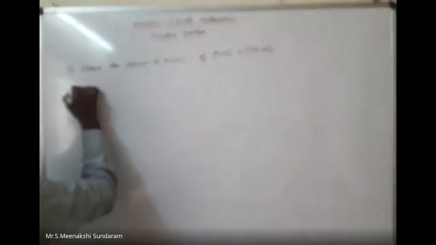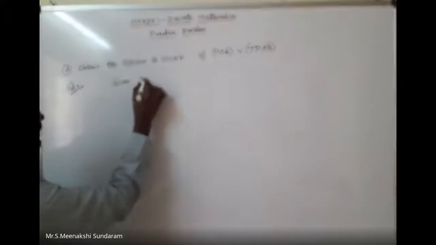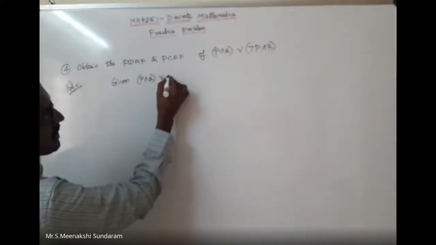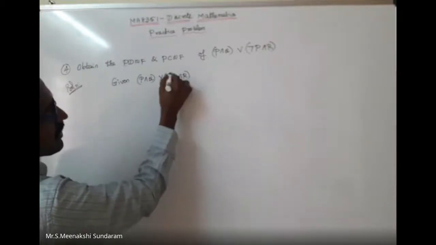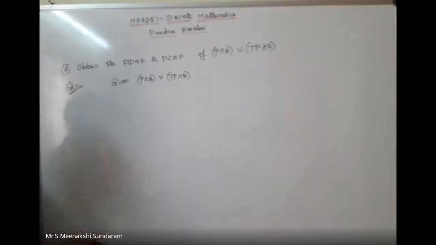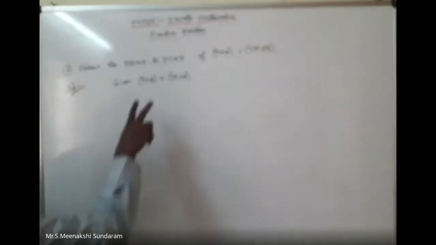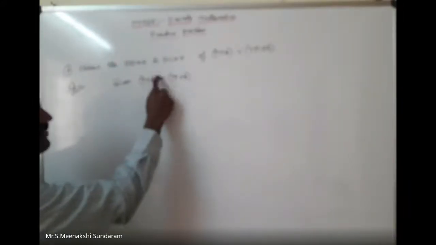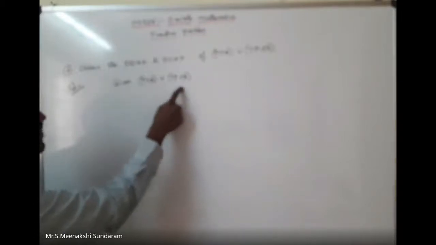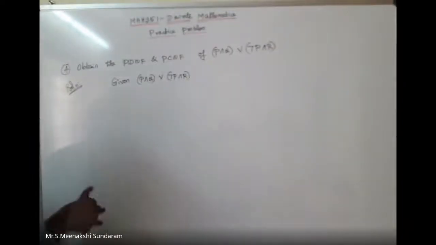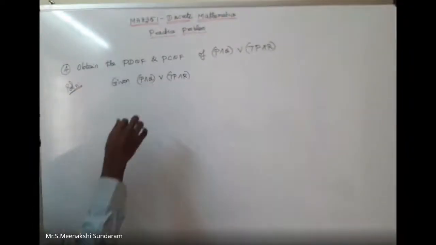Here also I can apply the same one. Write down the solution. Given statement: P conjunction Q, disjunction, negation P conjunction R. This is the elementary product, so this is a sum of elementary products, which is the DNF formula. But I need the principal disjunctive normal form. One term is missing: P, Q, R. Each and every term should have all three variables.